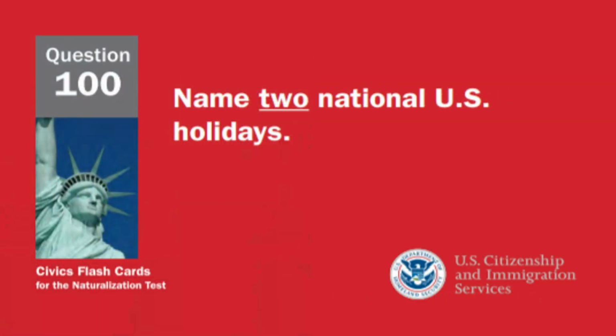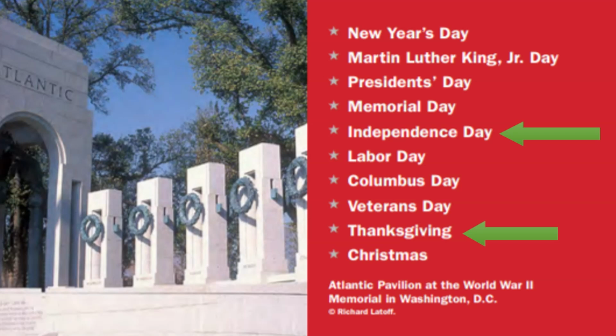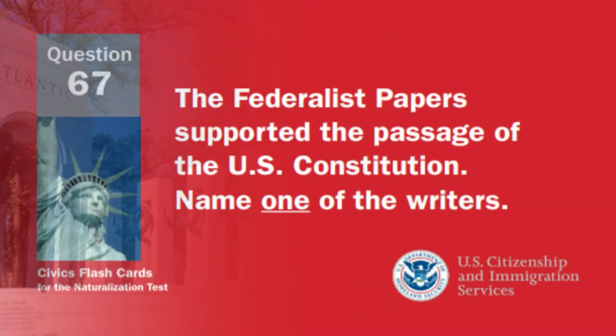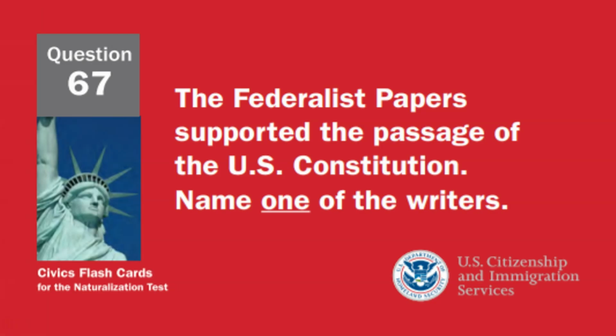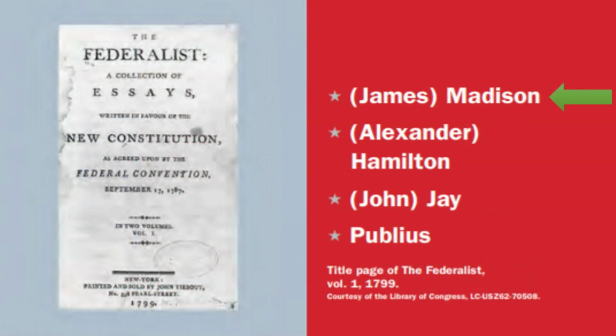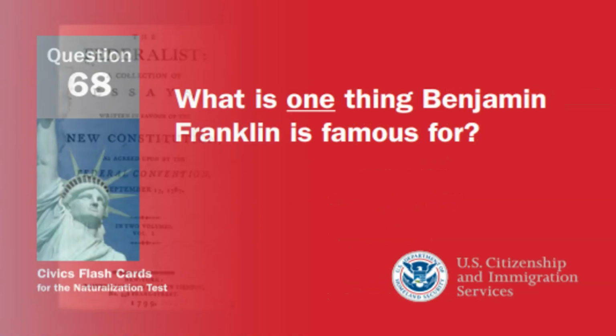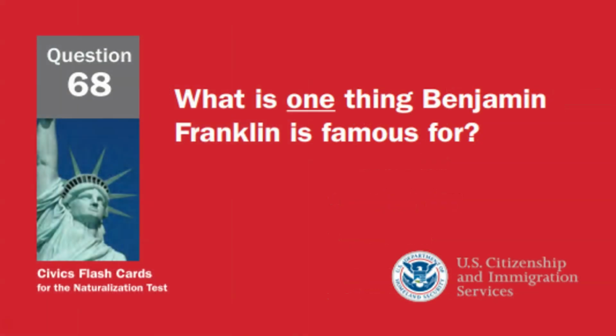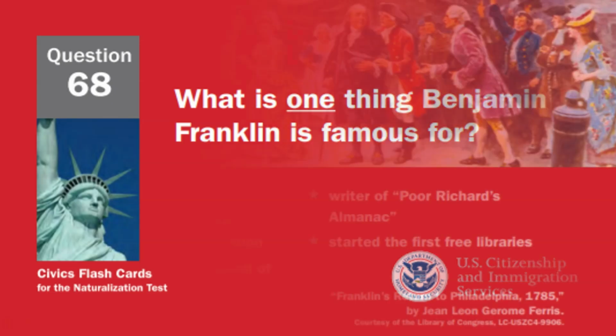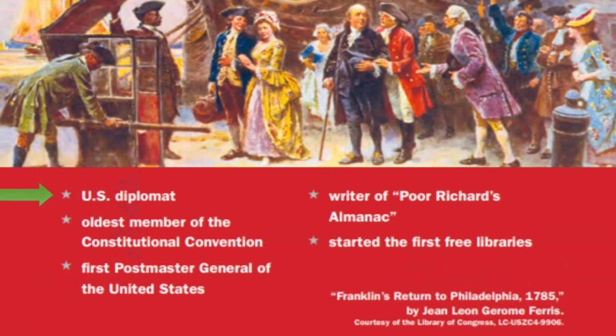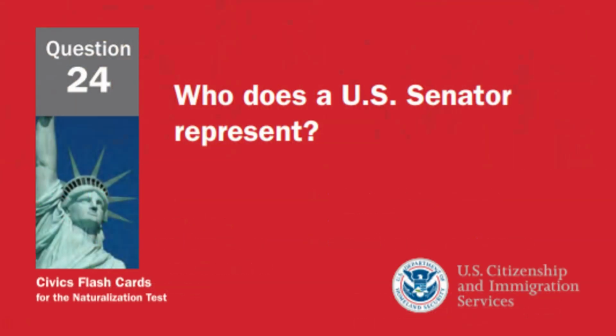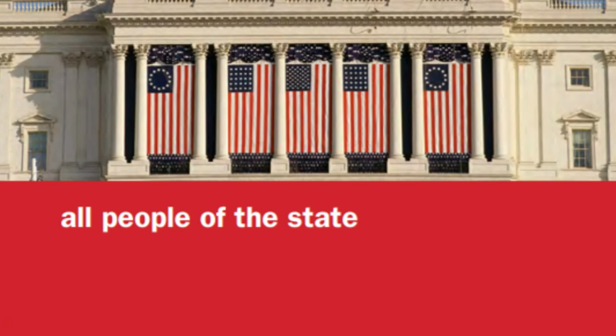Name 2 national U.S. holidays. Independence Day and Thanksgiving Day. The Federalist Papers supported the passage of the U.S. Constitution. Name one of the writers. James Madison. What is one thing Benjamin Franklin is famous for? U.S. diplomat. Who does a U.S. Senator represent? All people of the state.